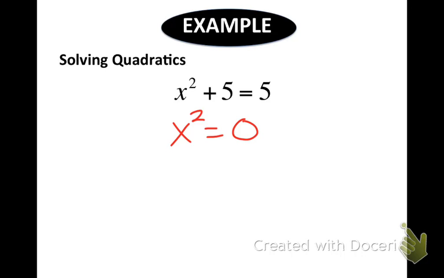X equals positive or negative... what's the square root of 0? 0. Can you have a positive and a negative 0? No, so it'd just be x equals 0.